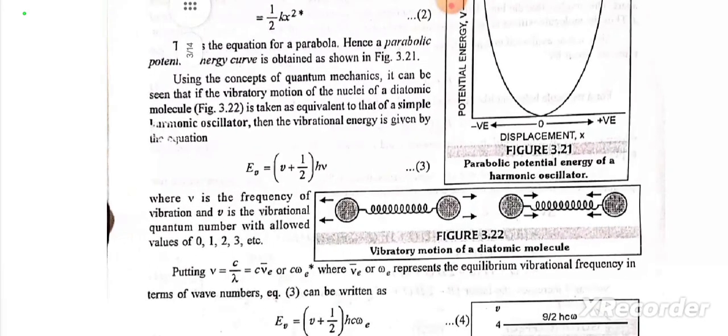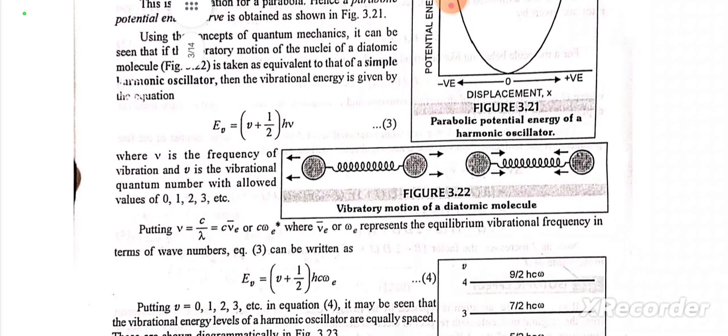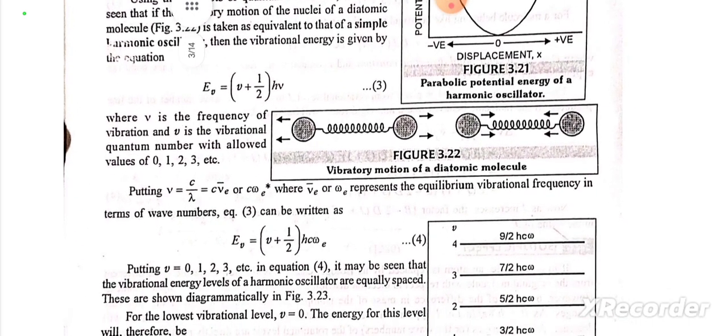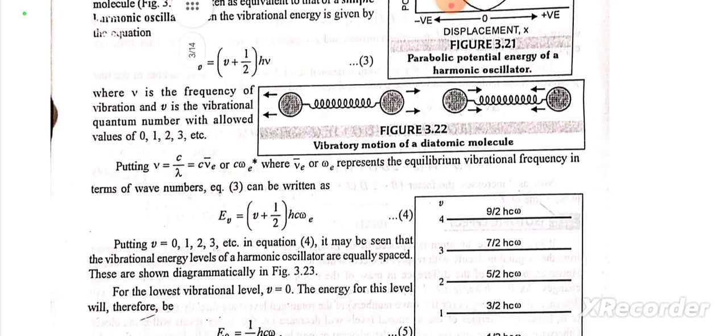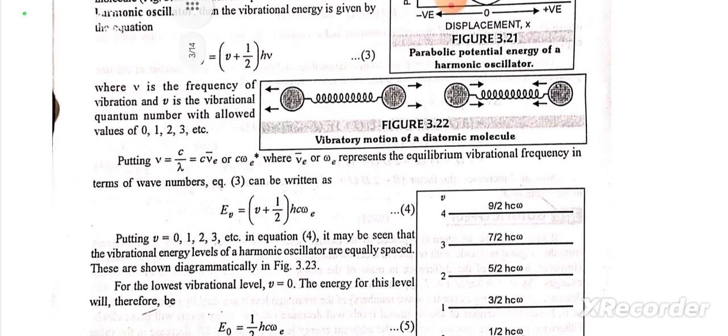Using the concept of quantum mechanics, it can be seen that if the vibratory motion of the nuclei of a diatomic molecule is taken as equivalent to that of a simple harmonic oscillator, then the vibrational energy is given by the equation E_v is equal to v plus half h nu, where nu is the frequency of vibration and v is the vibrational quantum number with allowed values of 0, 1, 2, 3, etc.